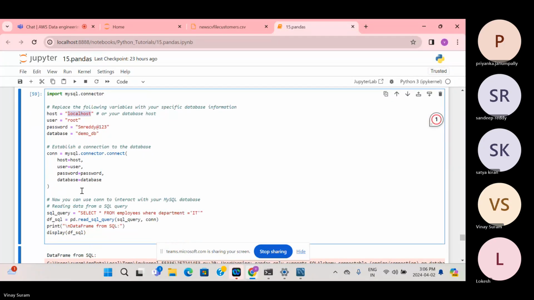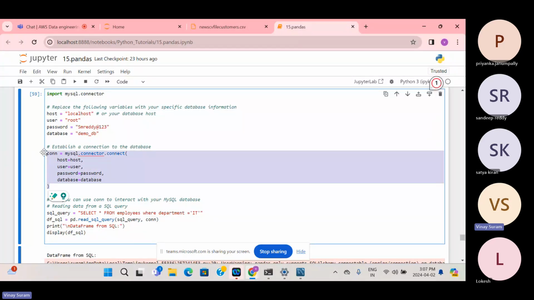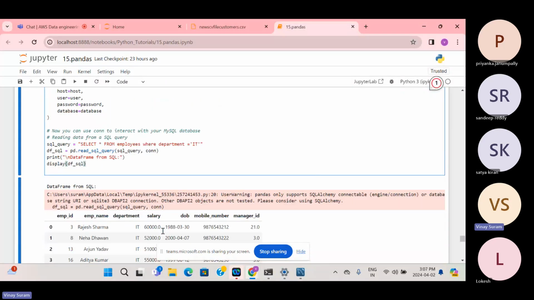Next we are selecting the data using a SQL query. We are just getting the employees whose department is IT. So we have pandas read_sql_query, and this SQL query I'm placing here. The second parameter is the connection, where it is established. So that connection we are placing here. That means the SQL query will be executed on that particular connection, right? So I'm just entering this.